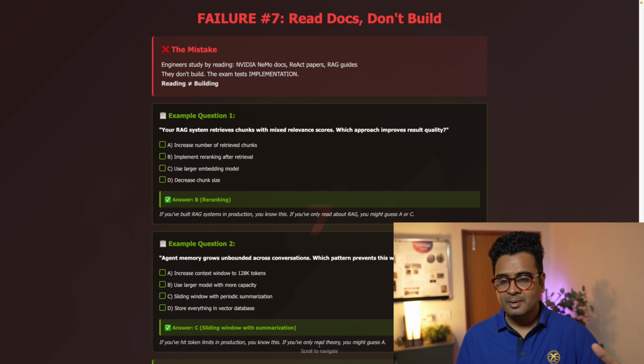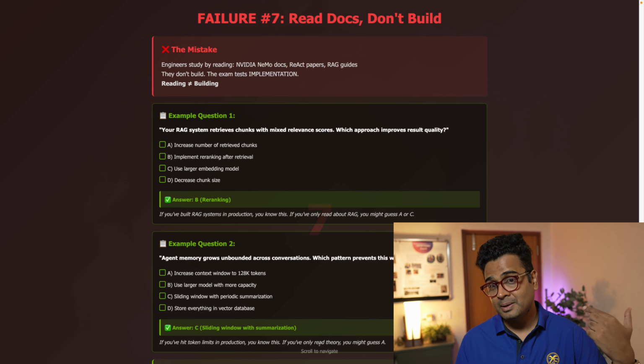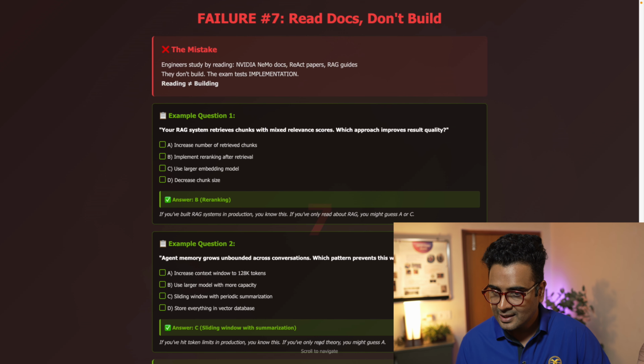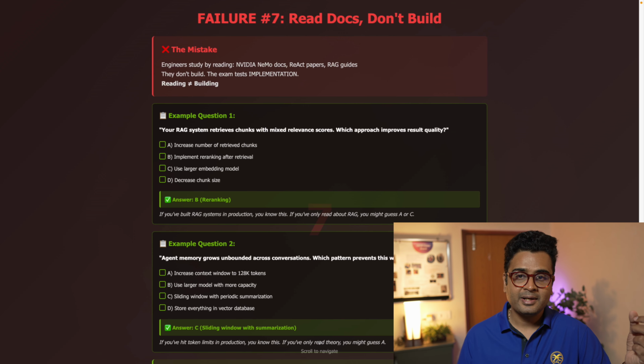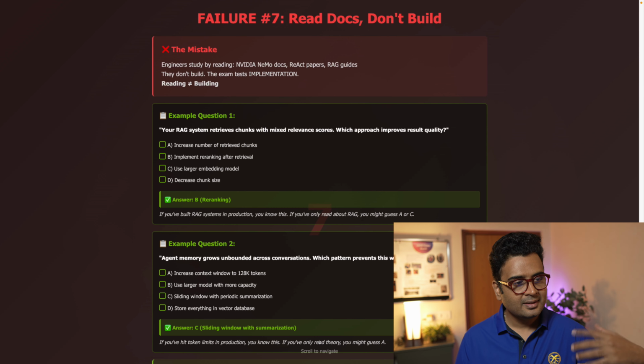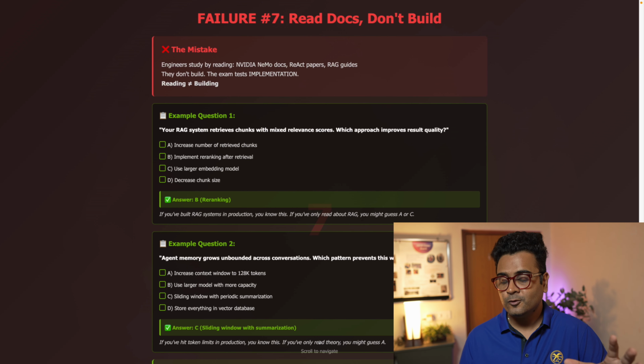Another one: agent memory grows unbounded across conversation. Which pattern prevents this while maintaining the context? Maybe increasing the context window, using a larger model, sliding window with periodic summarization, or storing everything in a vector database. Here, the correct response is C, that is, usage of a sliding window with periodic summarization.